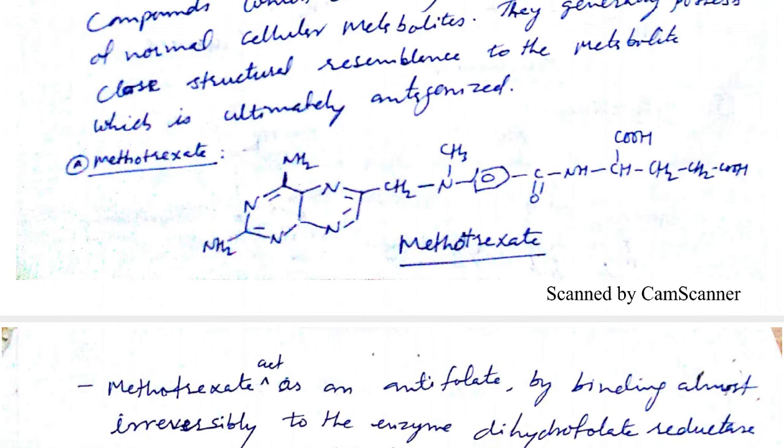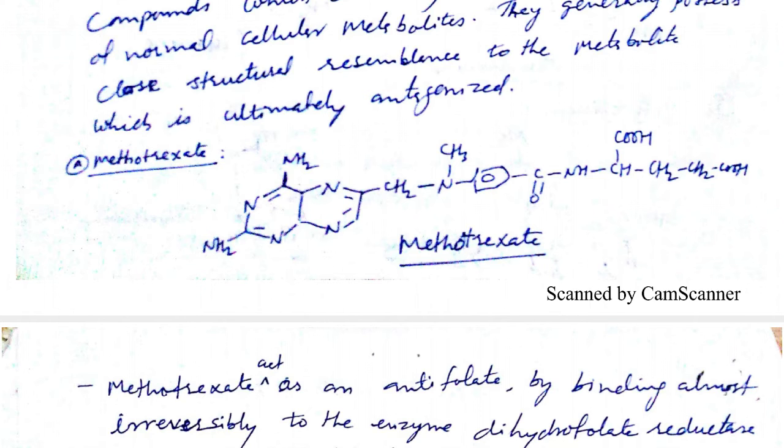So you can say there are three components of methotrexate: the pteridine nucleus, the middle part, PABA, and the last one, glutamic acid. These three parts join together and form methotrexate.